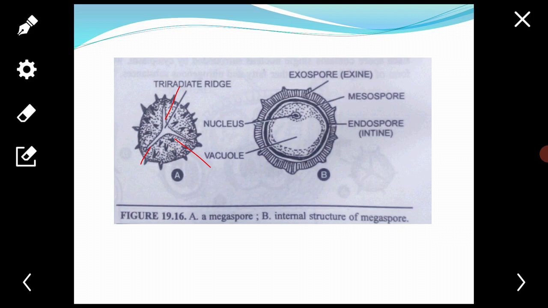The outer layer is thick and variously sculptured, called the exine or exospore, which is further differentiated into an outer heterogeneous ectine and an inner homogeneous endexine. The inner layer is thin, hyaline, called the endospore or intine.